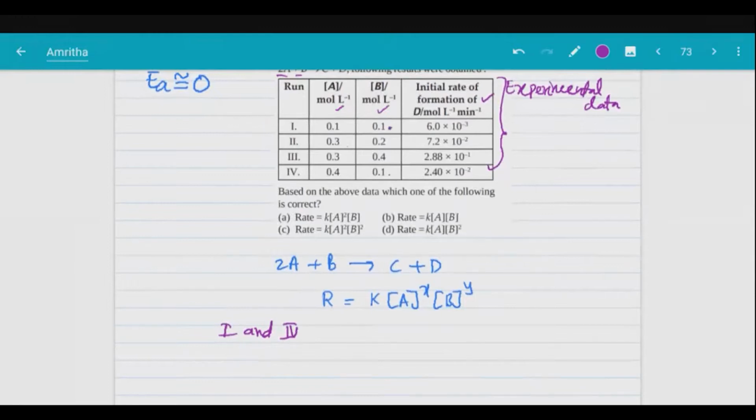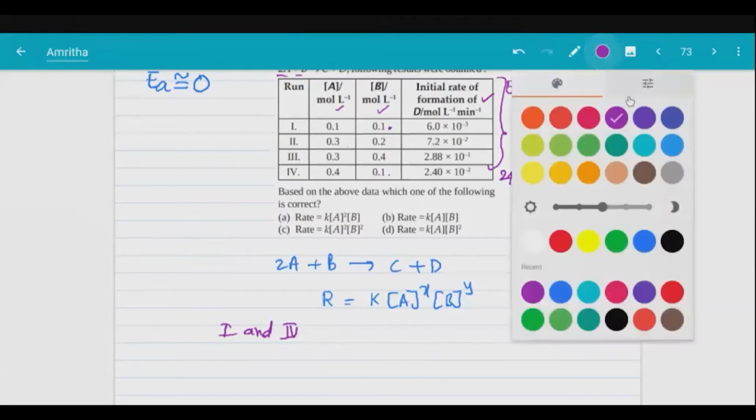B is kept constant, but A changed 4 times. How many times is the rate changed? Look at this. Is it 4 times or not? Yes, right? So 24 into 10 power minus 3. You can write 24 into 10 power minus 3, right? That is fine. 6 into 4. The rate has changed 4 times.